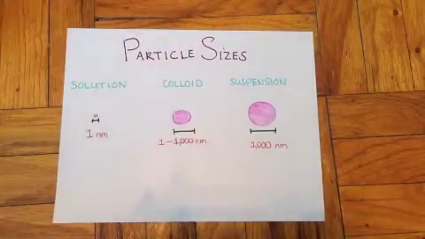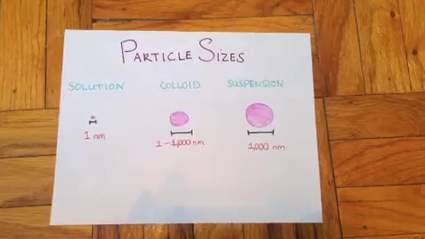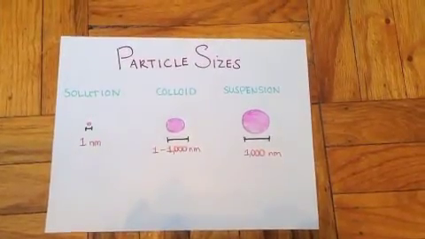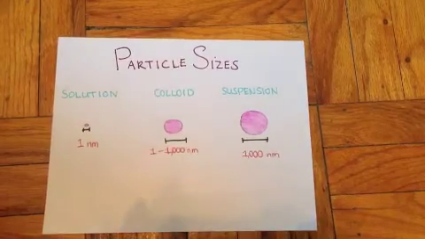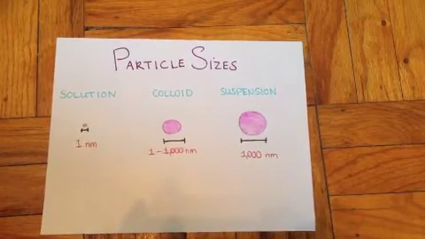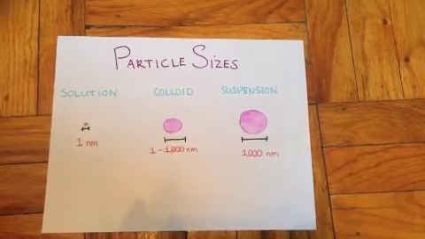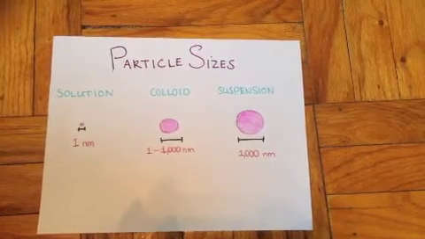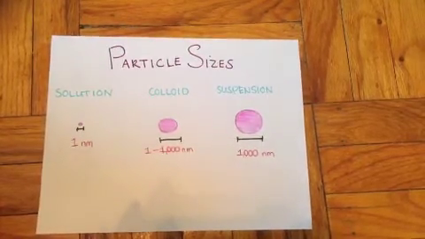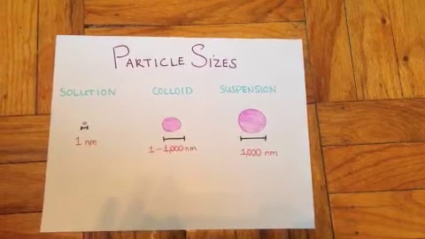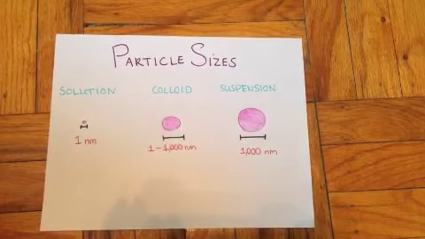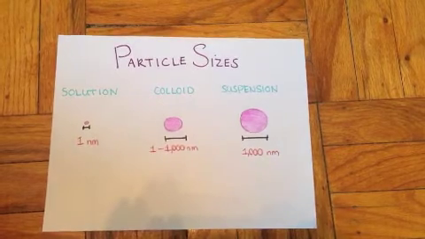Colloids, suspensions, and solutions are differentiated from each other based on the size of their particles. The particles in a solution are the smallest, less than or equal to 1 nanometer in diameter. In a colloid, the diameter of the particles ranges from 1 to 1,000 nanometers, and the particles in a suspension have an average diameter greater than 1,000 nanometers.